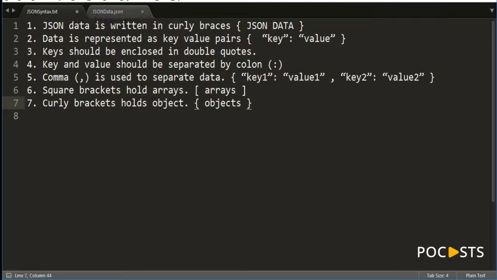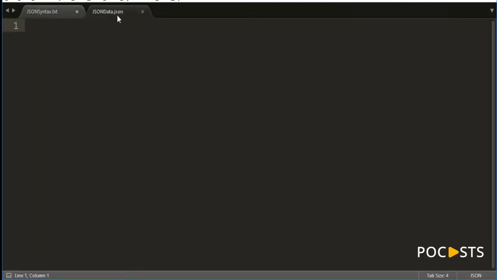Okay, so first thing, before looking into syntax, I always use .json as a file name extension to represent the file as a JSON file, like we use .xml. Similarly we use .json, okay, to represent this is a JSON file.